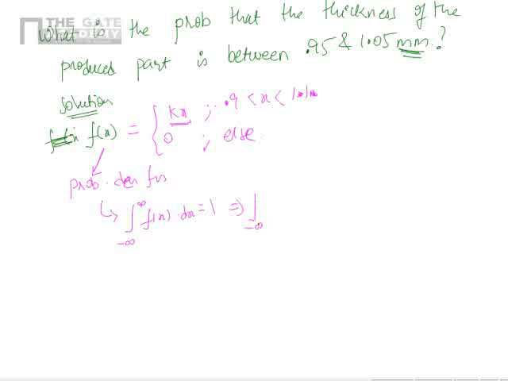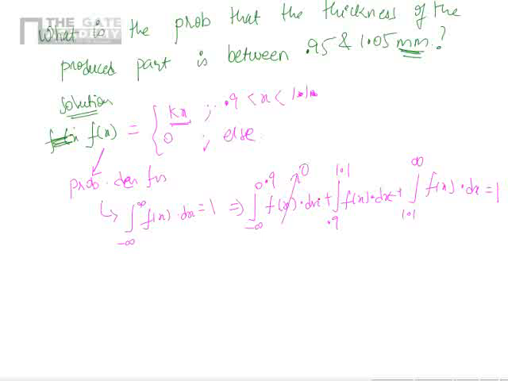This implies the integral from minus infinity to 0.9 of f of x dx, because it is defined between 0.9 and 1.1, plus the integral from 0.9 to 1.1 of f of x dx, plus the integral from 1.1 to infinity of f of x dx. I am breaking this region and this should sum up to 1.